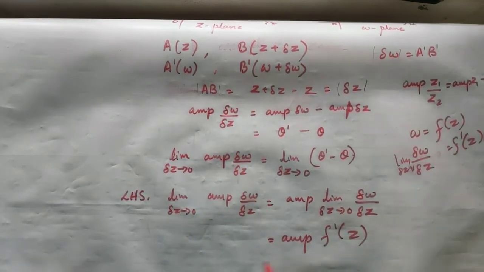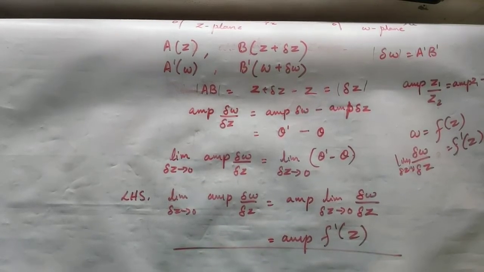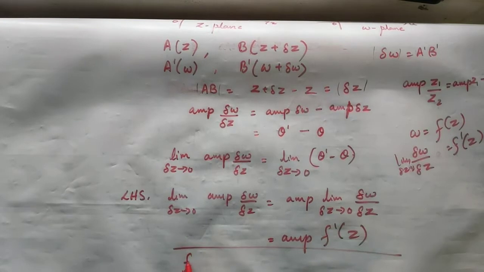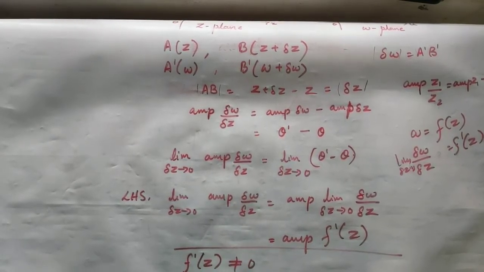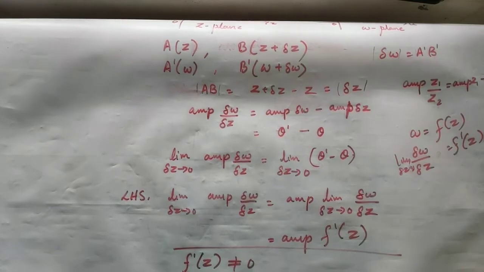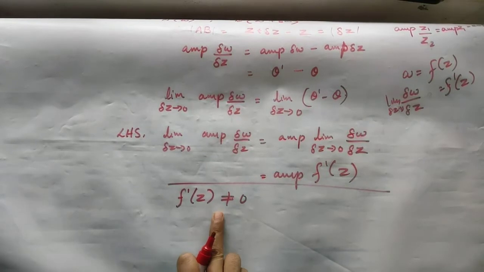Now what has been given to you? It's by assumption or by the theorem. It states that f dash of z is not equal to 0. It is only conformal at the points where f dash of z is not equal to 0. We have to prove that it is only conformal at those points. This means we have to consider f dash of z not equal to 0.